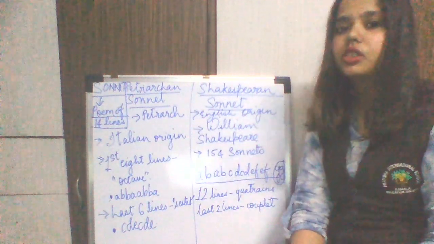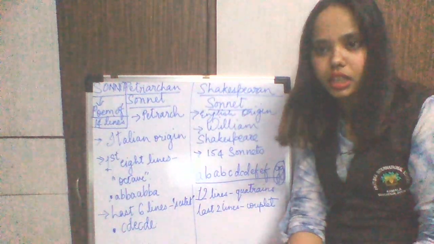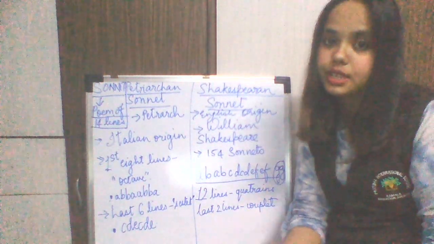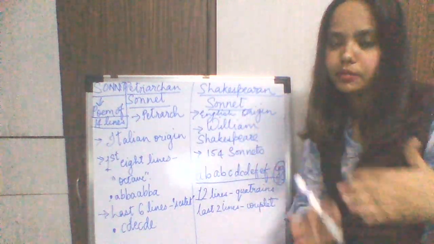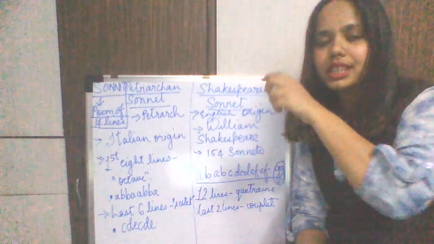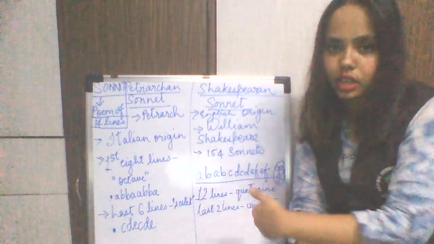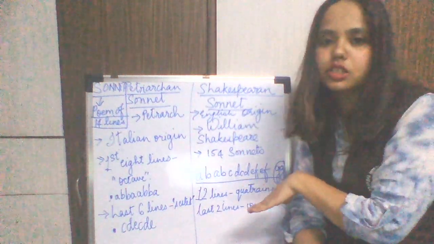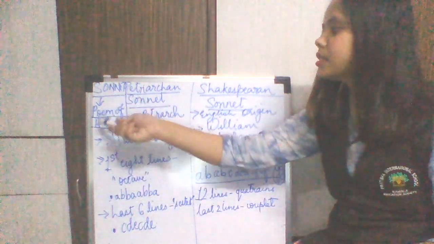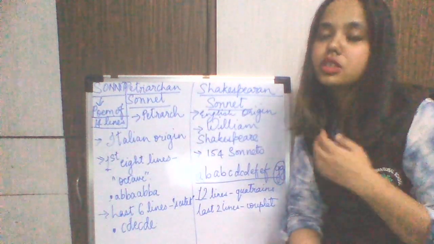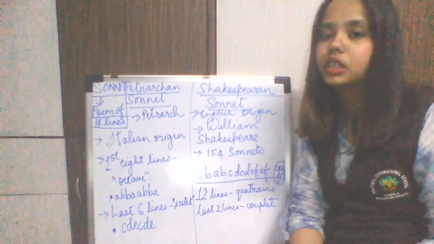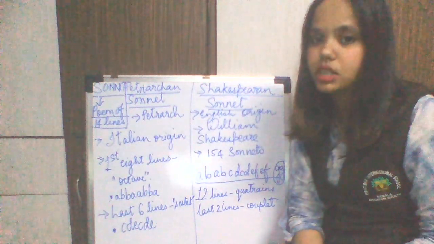Okay students, there are also many other types of rhyme schemes, but what I explained to you was the ending word rhyme scheme, where the words at the end rhyme with each other, because we needed that in the sonnet. A sonnet is a poem of 14 lines. So this poem On the Grasshopper and the Cricket is of 14 lines.